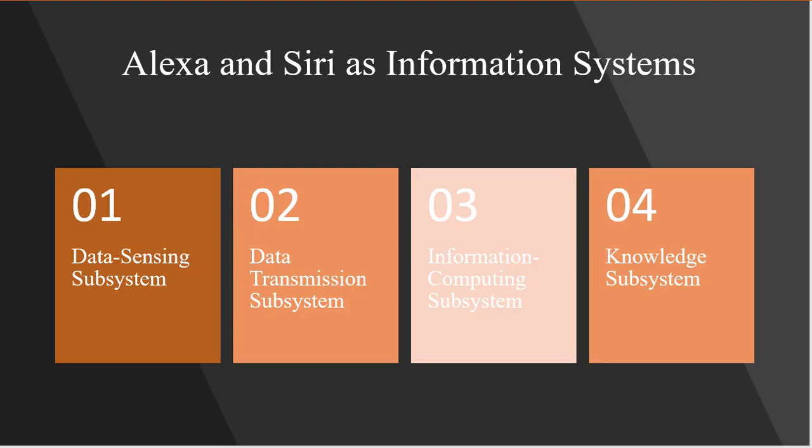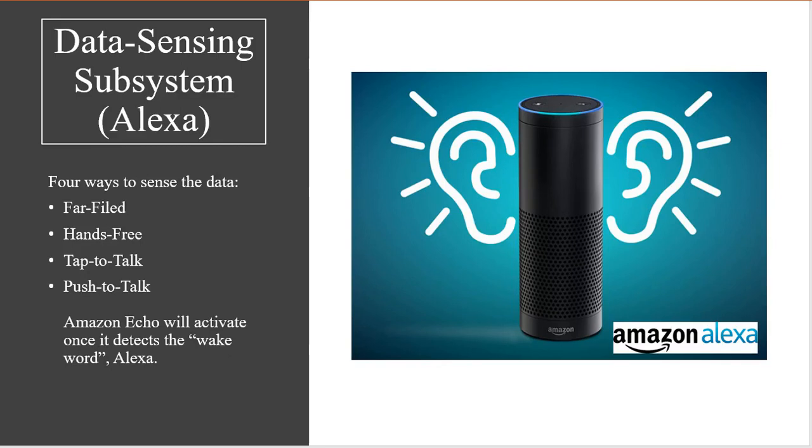Like any information system, the data in both Siri and Alexa goes through four phases: data sensing subsystem, data transmission subsystem, information computing subsystem, and a knowledge subsystem. Alexa receives the data in four different ways: far-field, hands-free, tap-to-talk, and push-to-talk. In the far-field, Alexa will activate once the device senses the word "Wake Alexa."